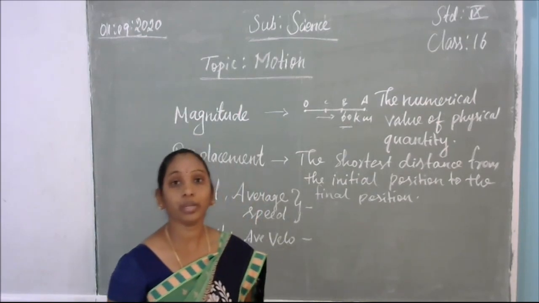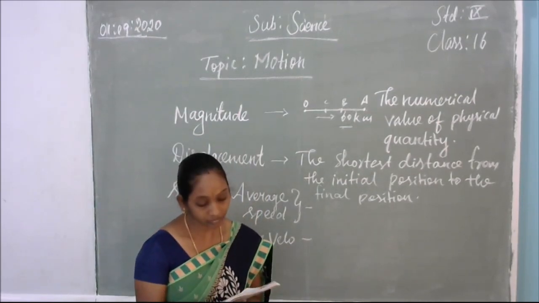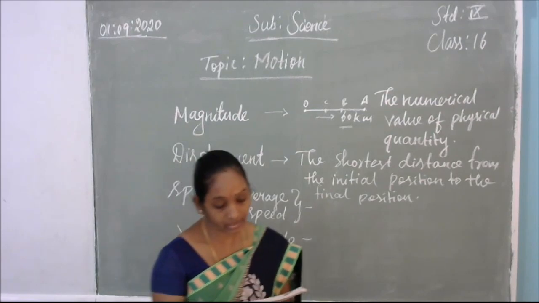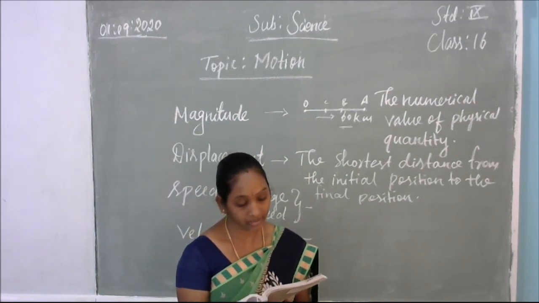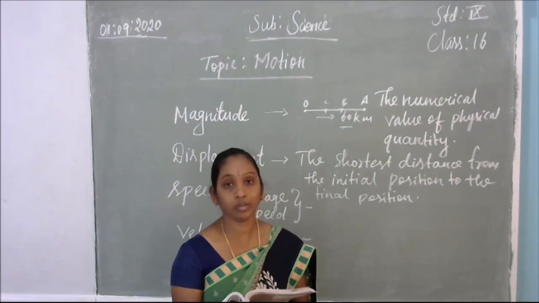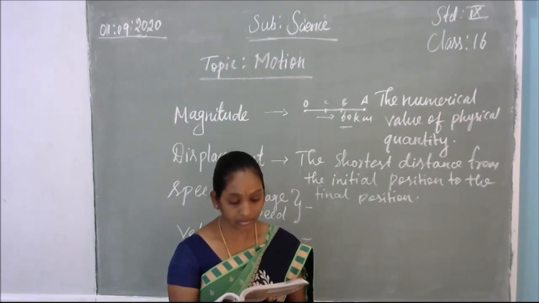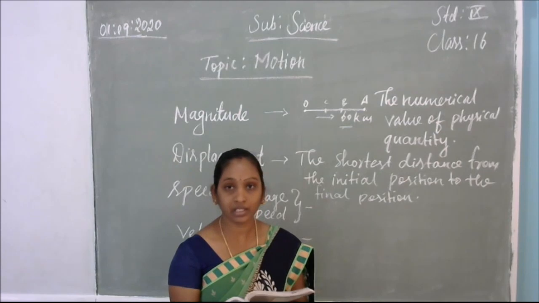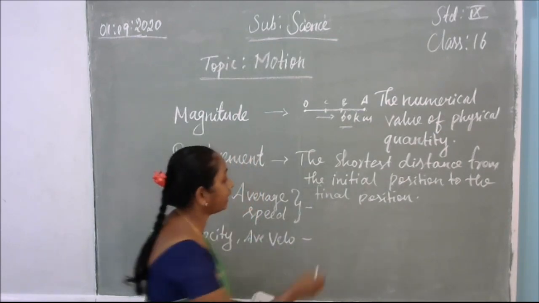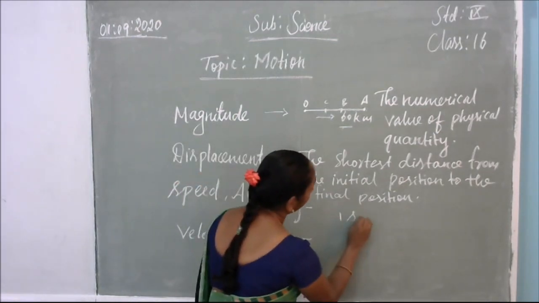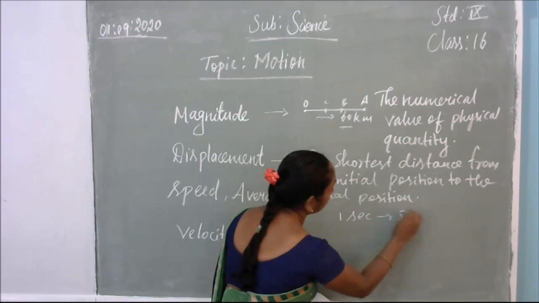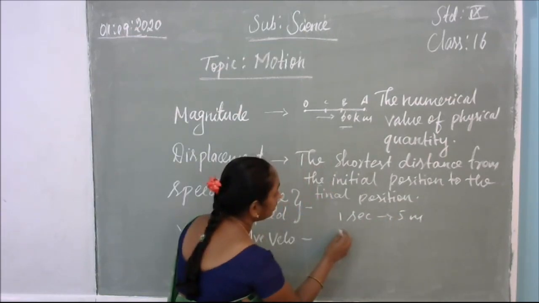What is meant by uniform motion? Page number 100: consider an object moving along a straight line that travels 5 meters in the first second. So an object starts to move from one place and travels 5 meters in 1 second.